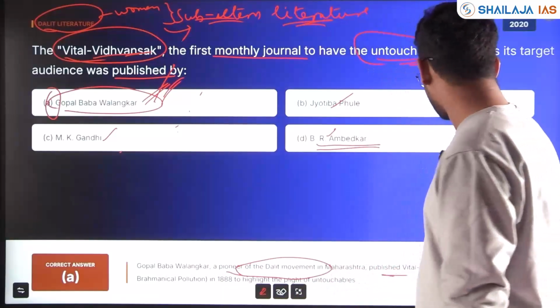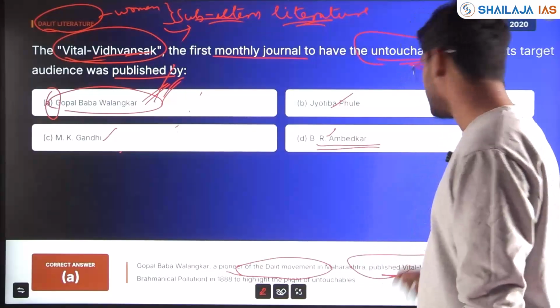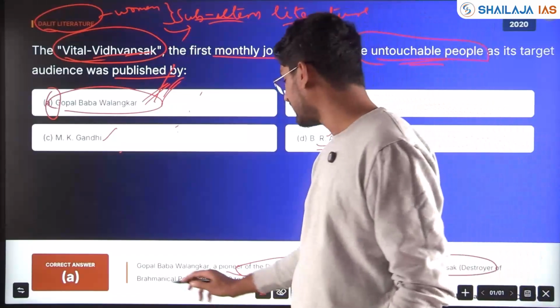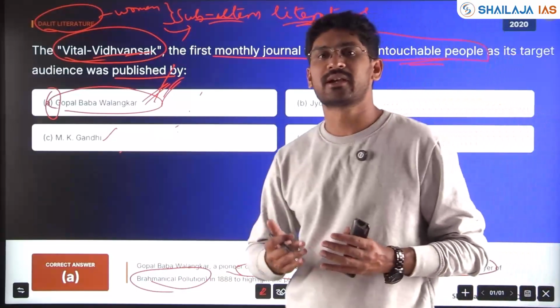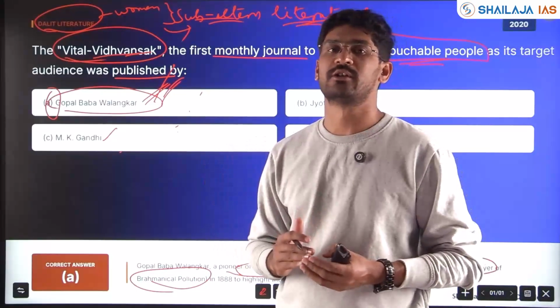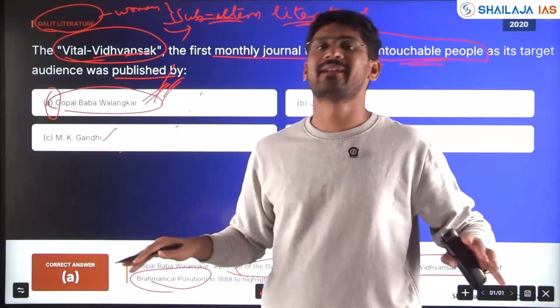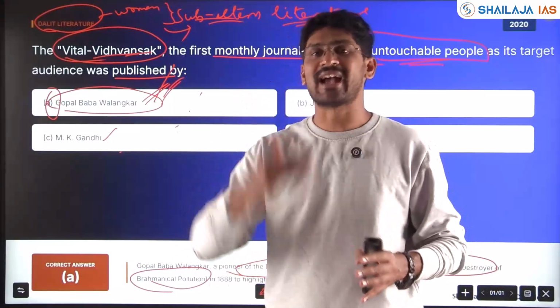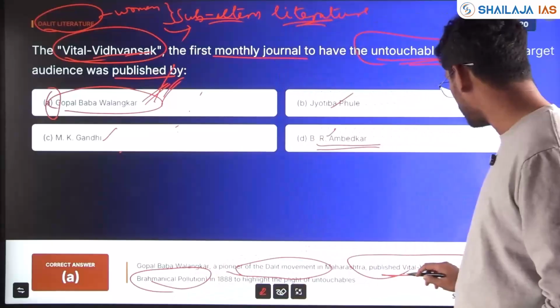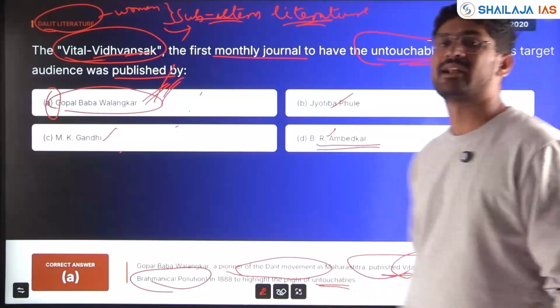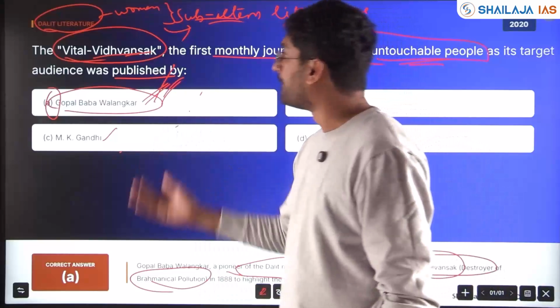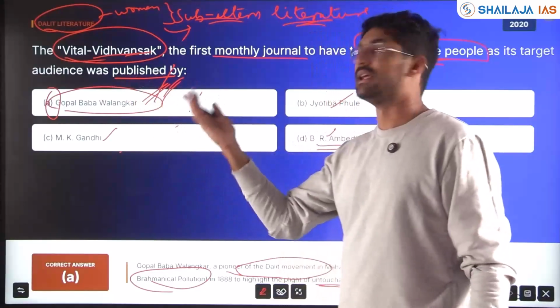Published by Vittal Vidwansak, the destroyer of Brahminical pollution. The concept of caste came as a purity and pollution concept. He wanted to dismantle that caste barrier, so he wrote Vittal Vidwansak to highlight the plight of the untouchables and to uplift the Dalits.